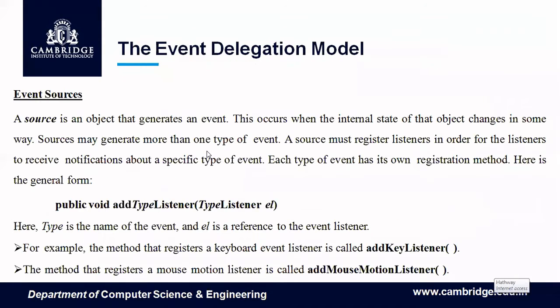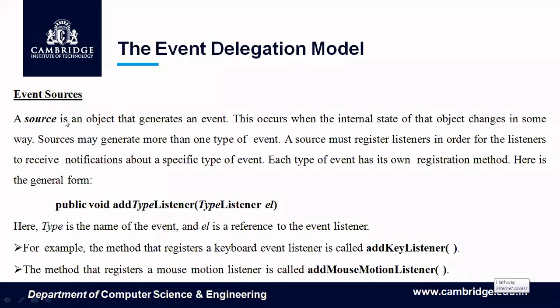So there are three things. One is the event source. Another one is the event. Another one is the listener. Event source means somebody who generates the event. When the source generates the event, an object is created, and that is the event object. And the third one, who will handle this event object, is the listener object. So there are three things involved in event handling, and basically this is called the event delegation model. First we'll see what is an event source.